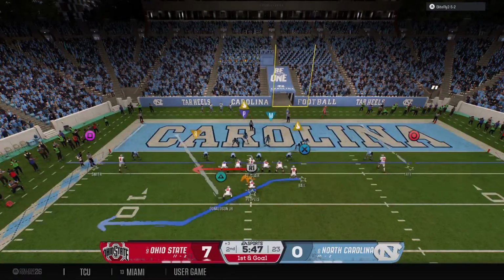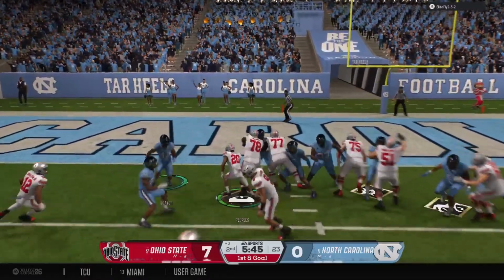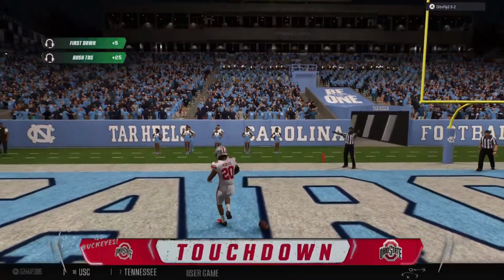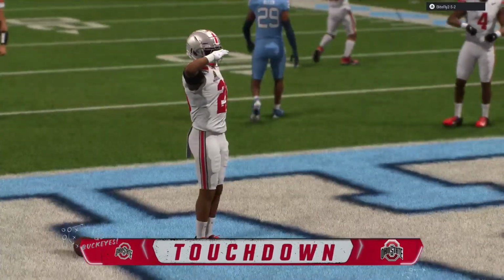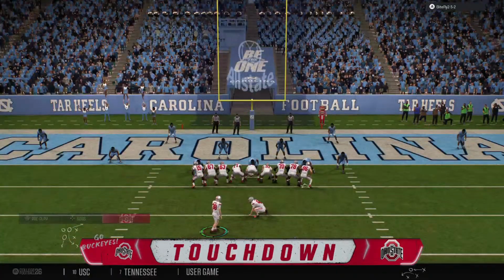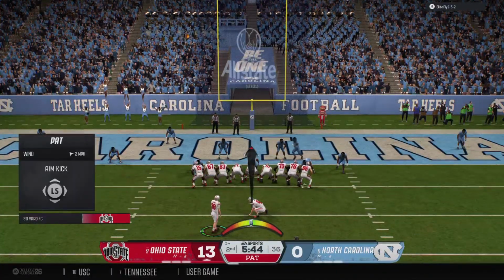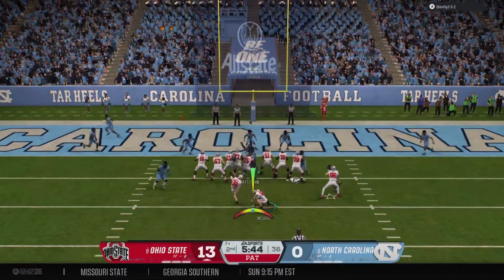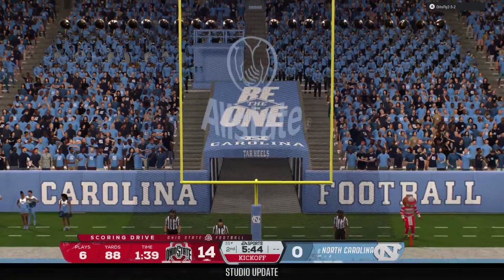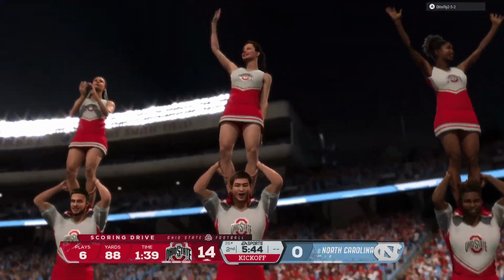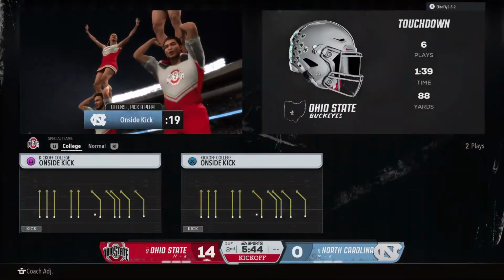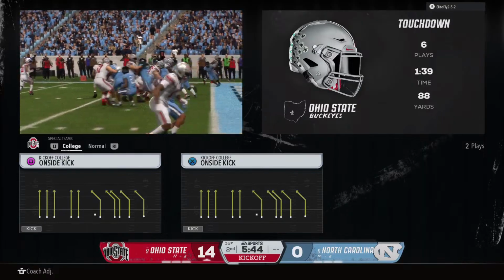The Buckeyes looking to finish the drive here. It's first and goal. And he's in for the score. Touchdown, Buckeyes. I think we're starting to see a theme here, Chris, today. That's his second touchdown. The offensive line doing their job, and he's doing an outstanding job of just reading the defense, finding the hole, and being able to pick up big yards and touchdowns.